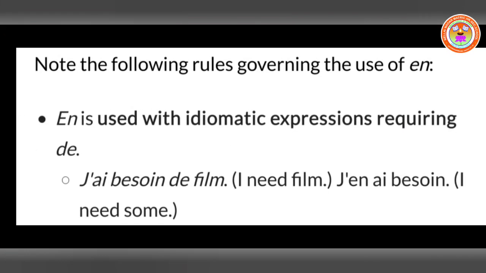Next one, note the following rules governing the use of en. Now we are going to see some rules. En is used with idiomatic expressions requiring de. For example, j'ai besoin du film means I am in need of, or I need the film. So here we can remove the film and add en before the conjugated verb ai. J'en ai besoin. I need some. Okay, this is one rule.